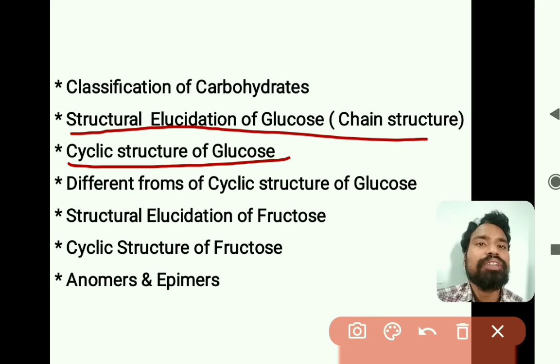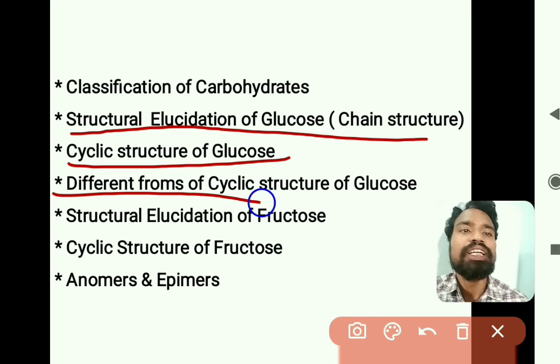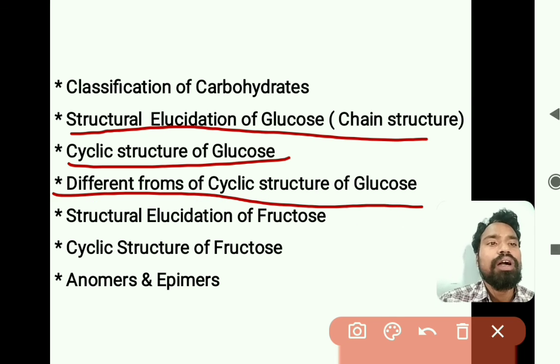After that, the different forms of cyclic structure of glucose, that is the Fischer structure, Haworth structure, and chair conformation structure of alpha-D-glucopyranose. Similarly, the Fischer structure, Haworth structure, and chair conformation structures of beta-D-glucopyranose.